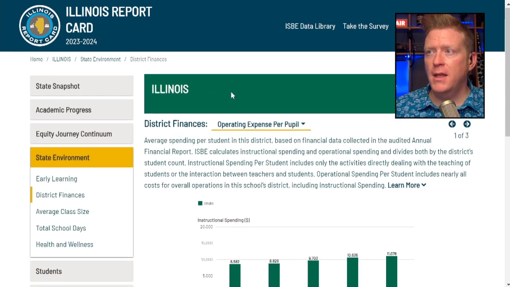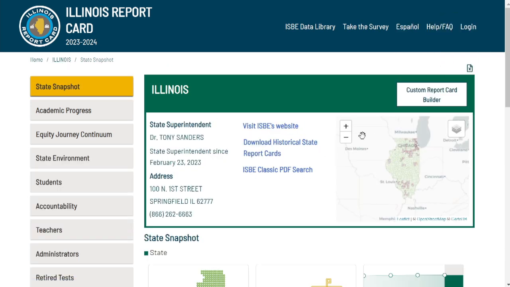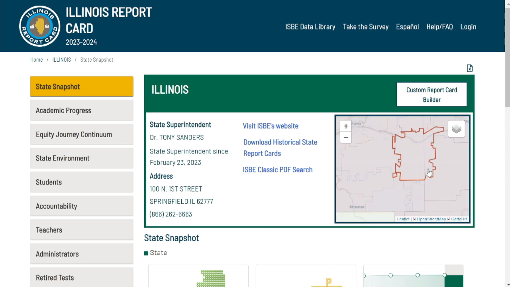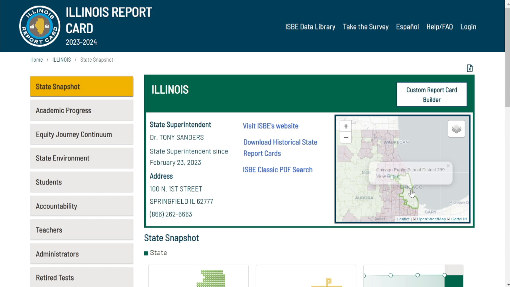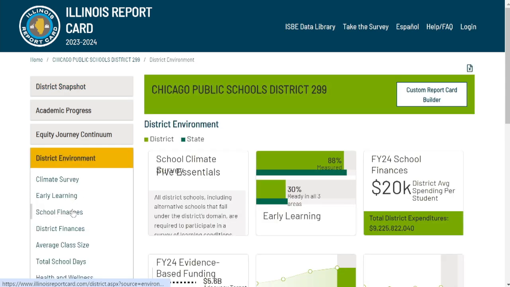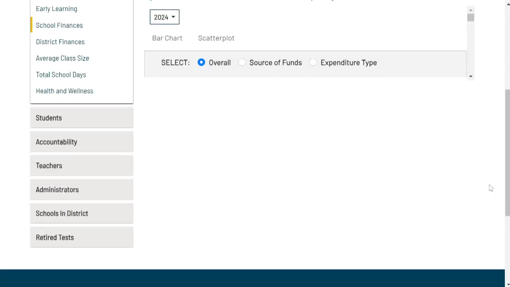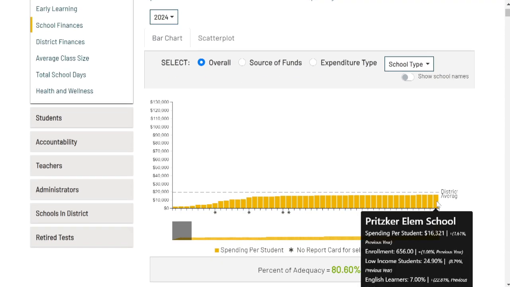All right, statewide. But let's take a look at Chicago. We'll go back to Illinois here and zoom in on this map, and we'll scroll up to Chicago just to see what the largest school district is costing taxpayers. So Chicago School District 299, pull that up, view report, and we'll look at some of the things here as well. District environment, school finances, the expenditures, how much it's costing: the district average is about $16,300 per student.